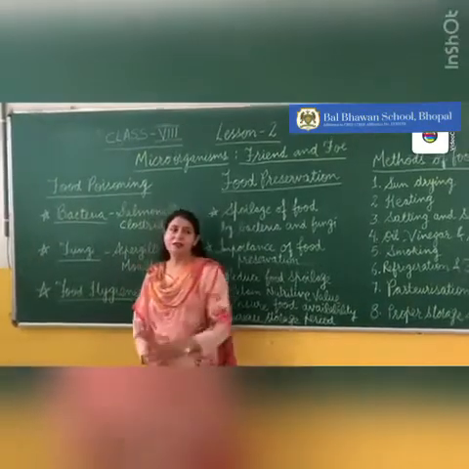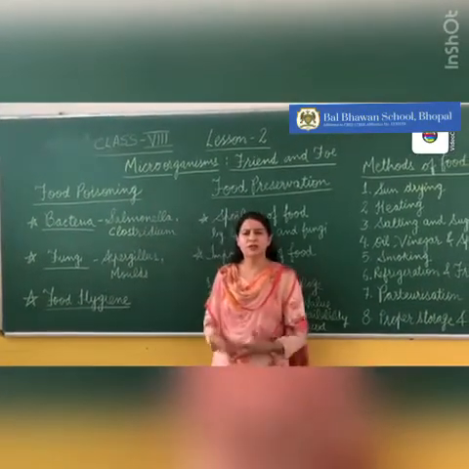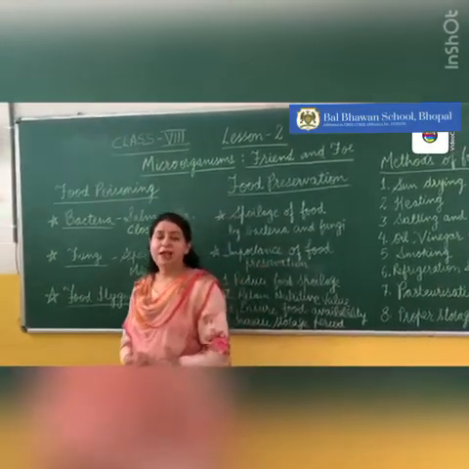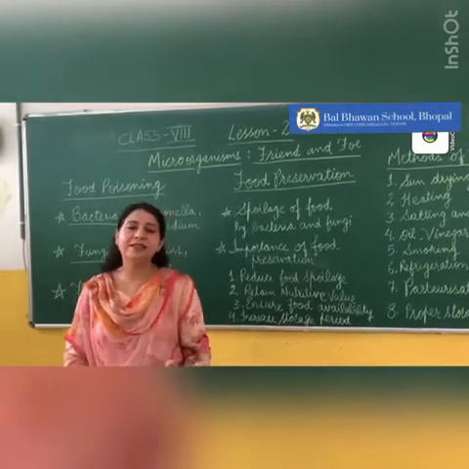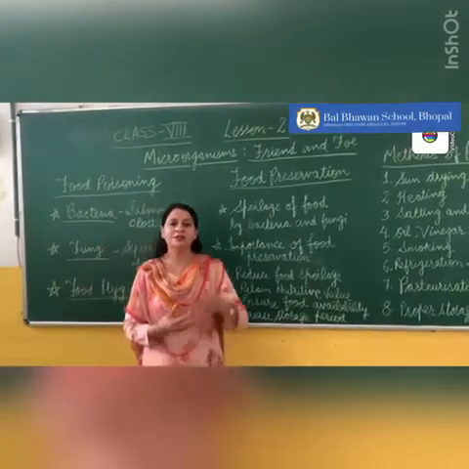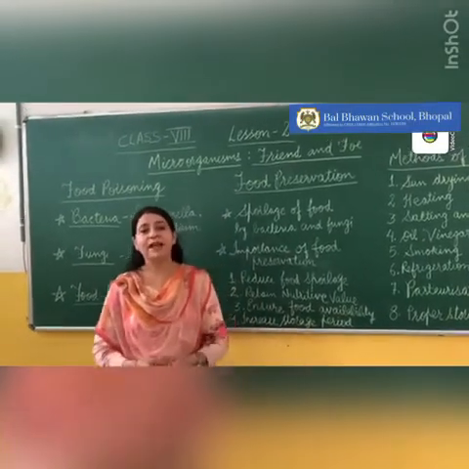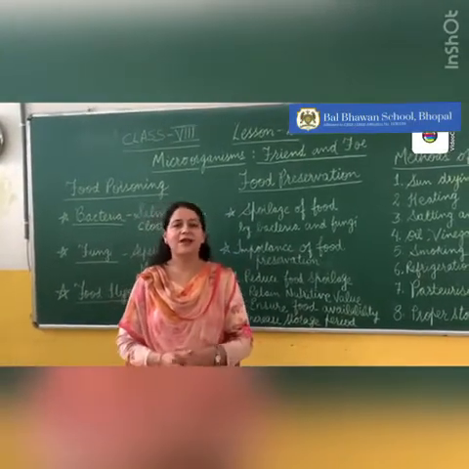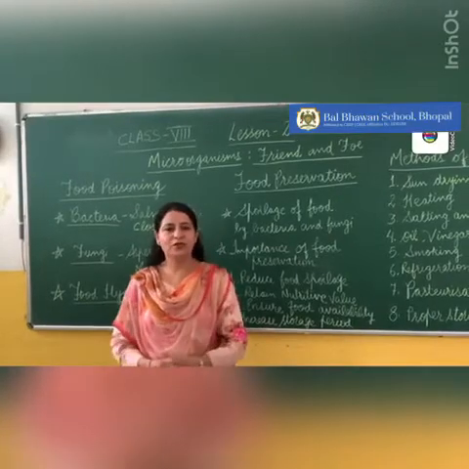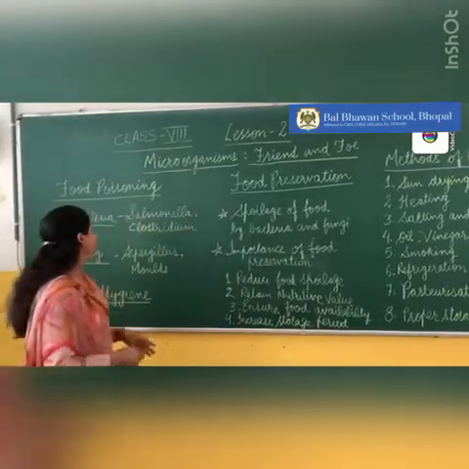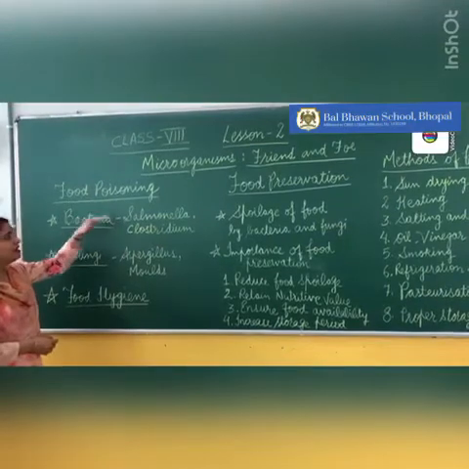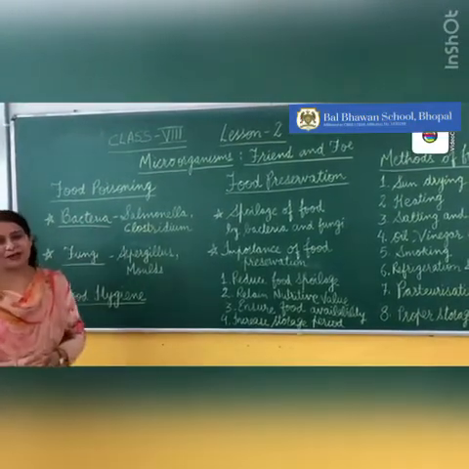Some vomiting, loose motions you might have had. That is because when we eat certain stale food or rotten food, or food which is not good, at that time it causes vomiting and loose motions in us. So food poisoning is through the microorganisms.